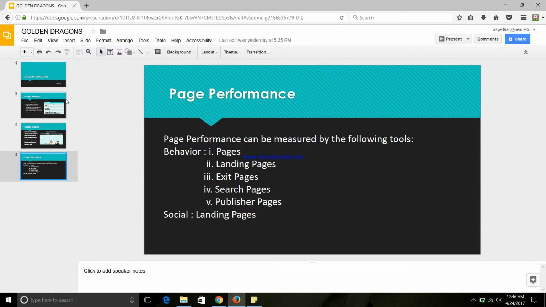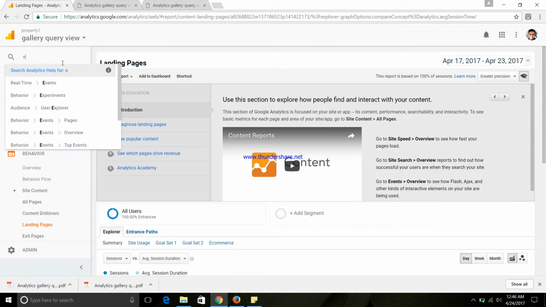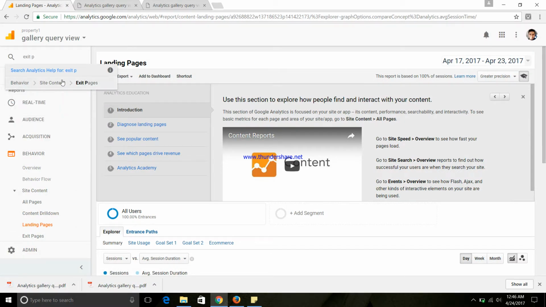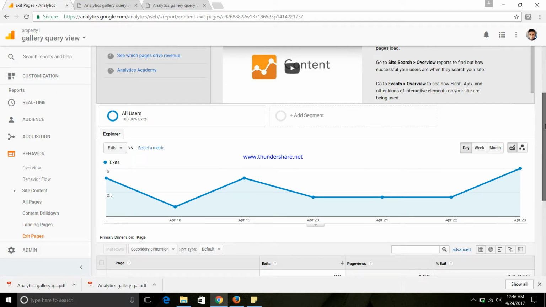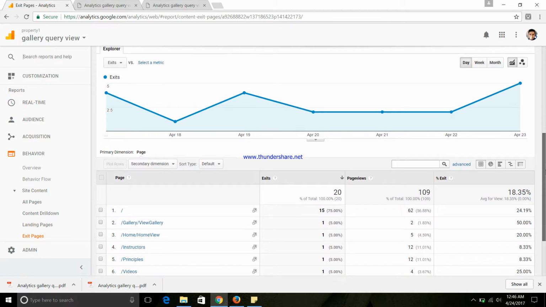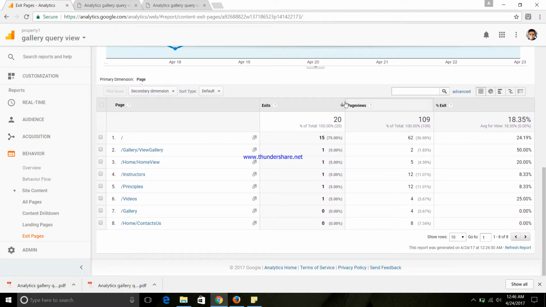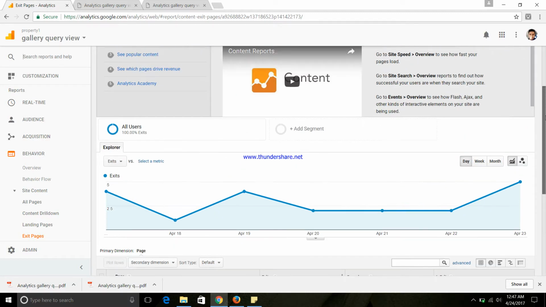Now moving to the next part, exit pages. Exit pages are the pages from where users usually leave. By understanding the exit pages, we can understand what part of the website the user doesn't like. In this, we can see that there were so many pages. These are the total pages of the business website, and of those, most people left from the home page itself. That is 15 exits happened from it, and from the contact us page, no user ever left.